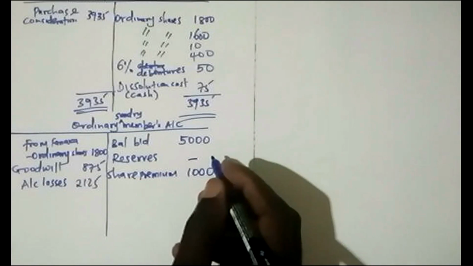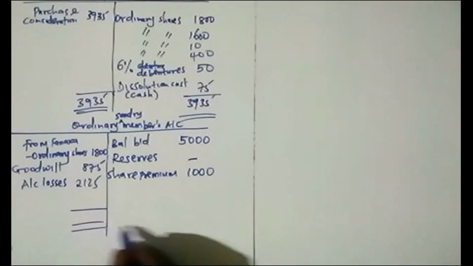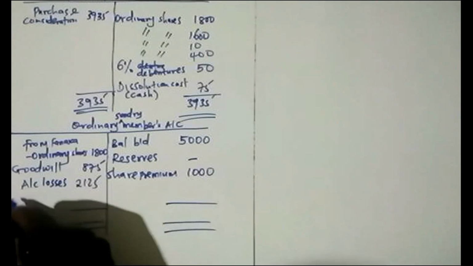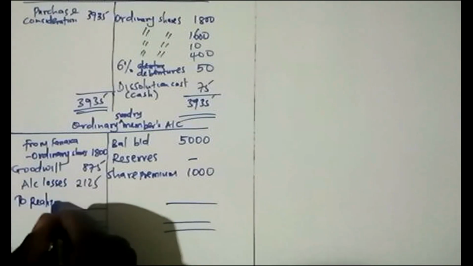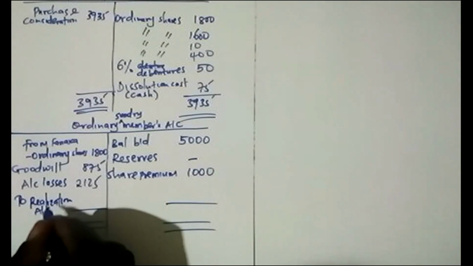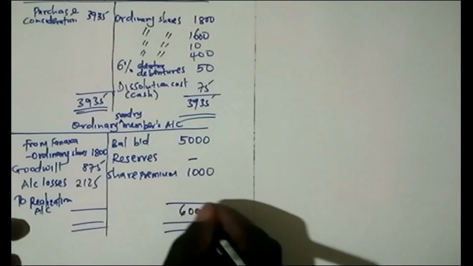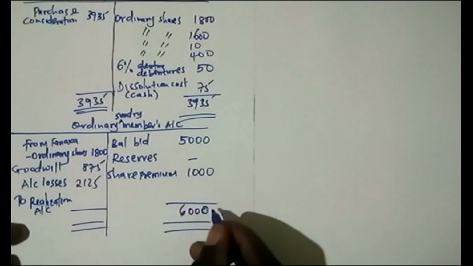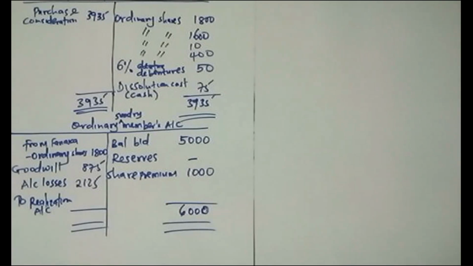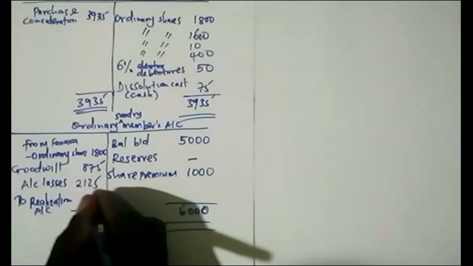Then up to that point, our balancing figure will go to the realization account. This is 6,000. Then 1,800 plus 875 plus 21.25 minus 6,000. So I'm getting 1,200.